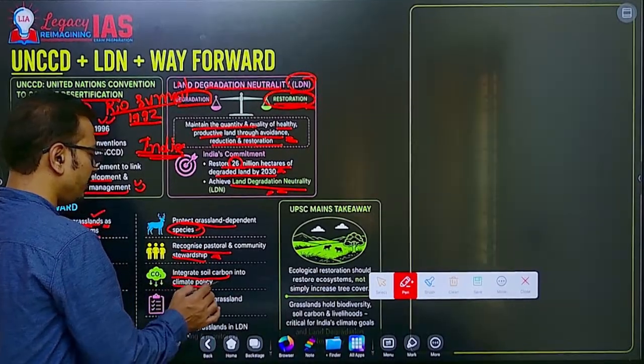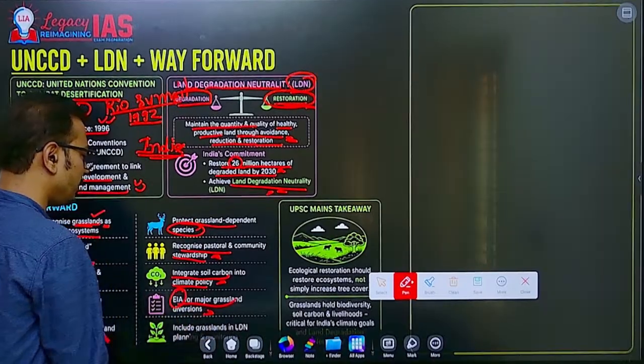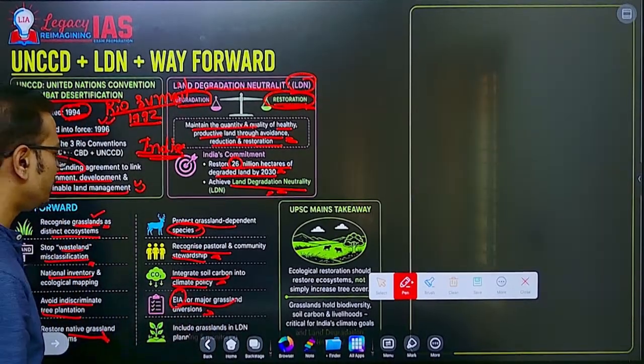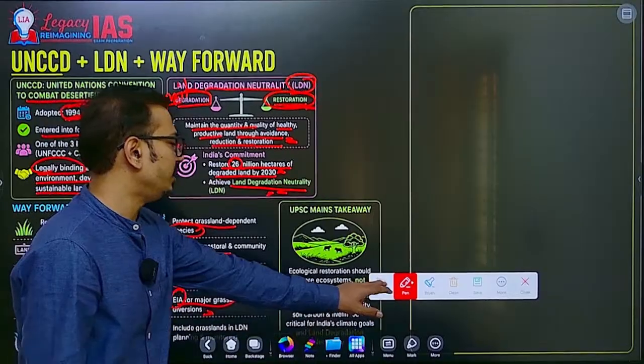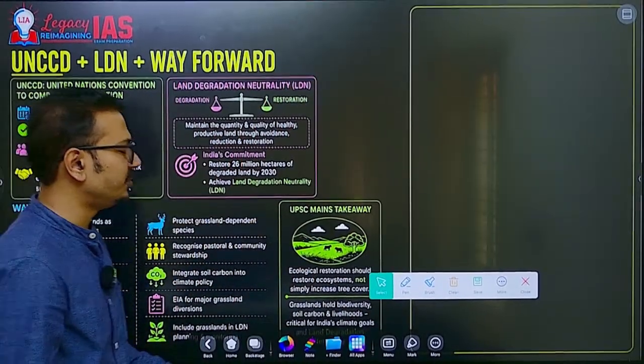Integrate soil carbon into climate policy. Stringent EIA for major grassland diversion. We are not focusing on that at present. So environment impact assessment, EIA. This is the way we should talk about conservation of grasslands.